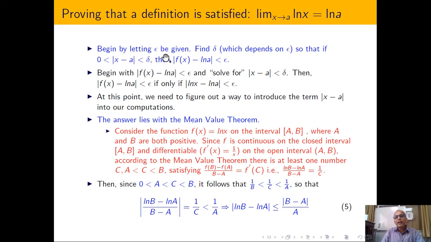I have already told you that I have to begin with the output ball, epsilon. So begin by letting epsilon be given, find delta which depends on epsilon, so that this relation is satisfied. From the definition, the limit exists if this condition is satisfied.